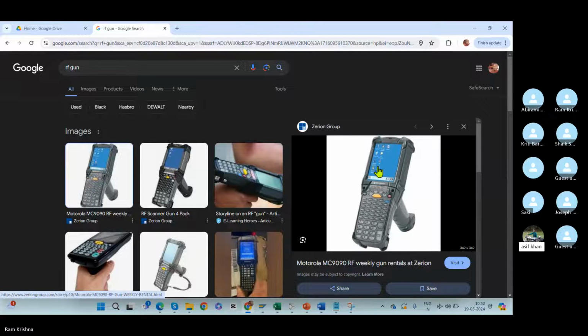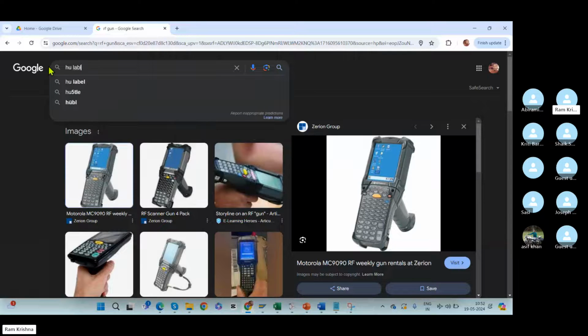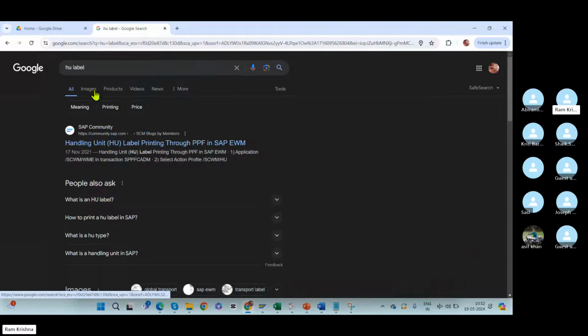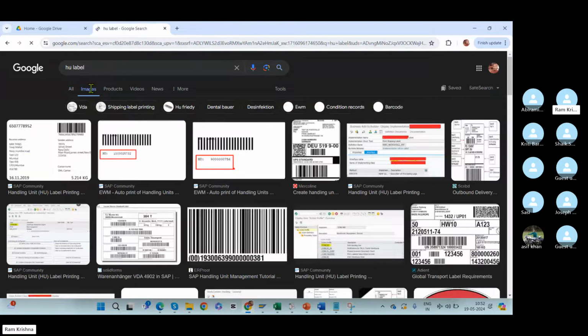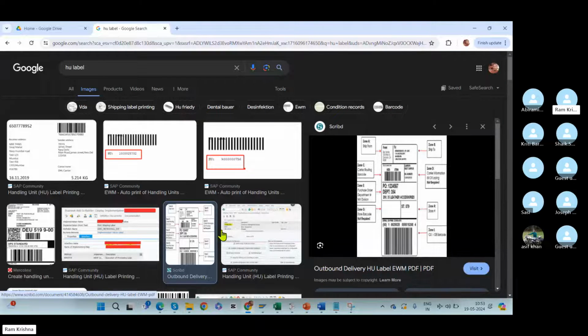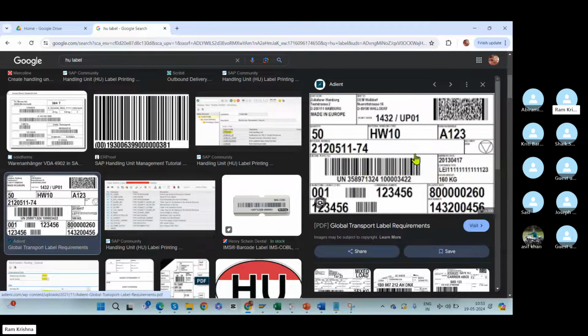Ram, I think when he scans the barcode of the shipment, it should show the ASN. Yes, that is generally called the HU label. Every handling unit that the system receives, in any company, if you are receiving any kind of handling units or packaging, you will receive them with these labels.